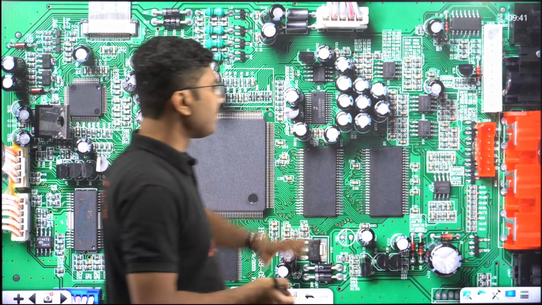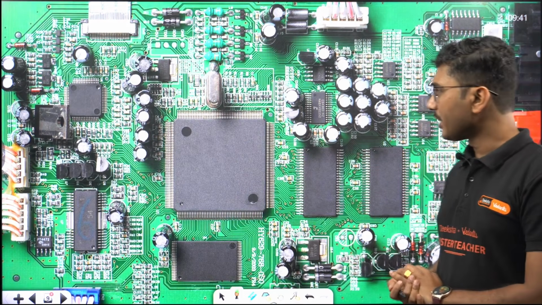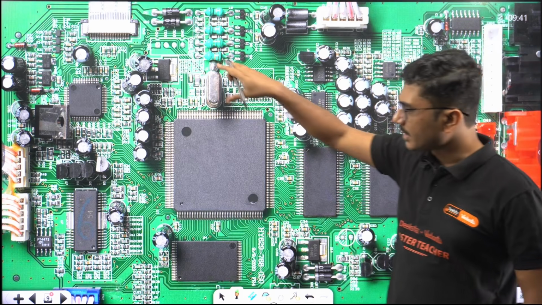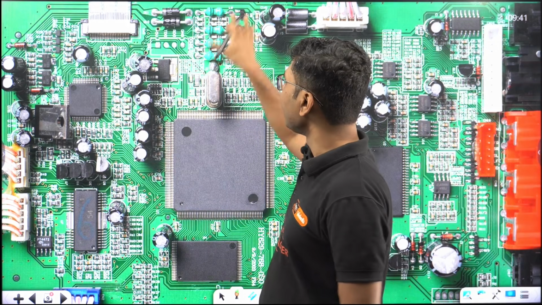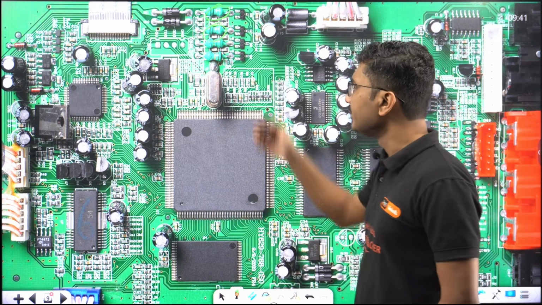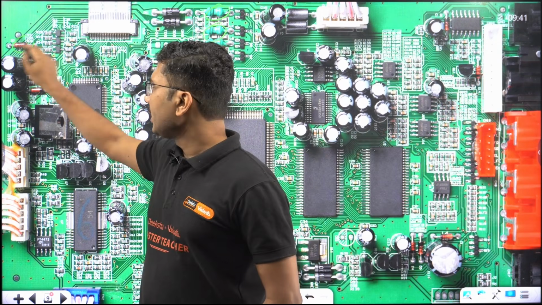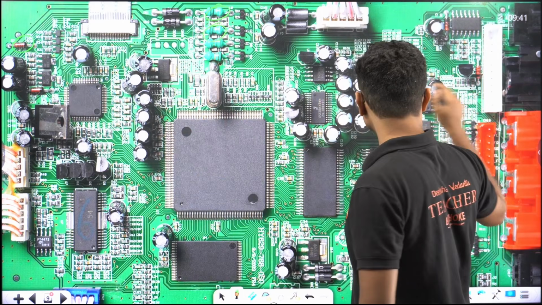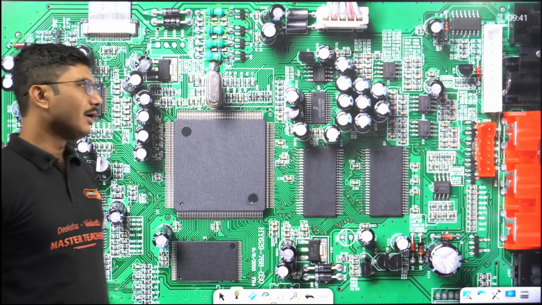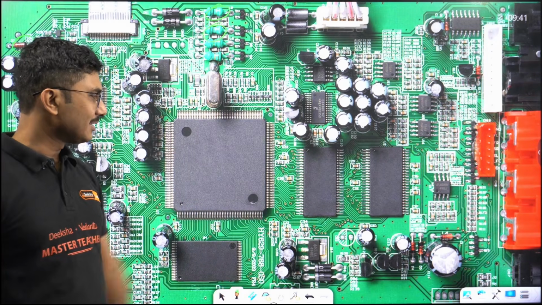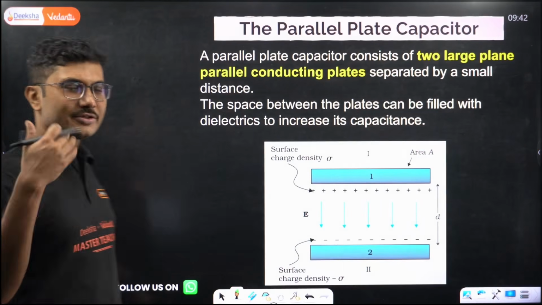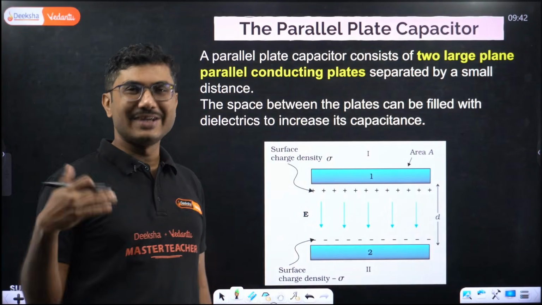This is a circuit of a motherboard. I have taken it from somewhere, I don't know where, but yes, this is the motherboard. Here you can see a lot of capacitors are connected inside the circuit, right? A lot of other things are there. These are the resistors, just for your general curiosity, this is a resistor, this is a diode. And these are all capacitors. So you can see how many capacitors are there. Obviously there are multiple components present inside this, but you can see the capacitors present in the circuit, right? Now let's move on, just to build some interest if you are feeling bored.